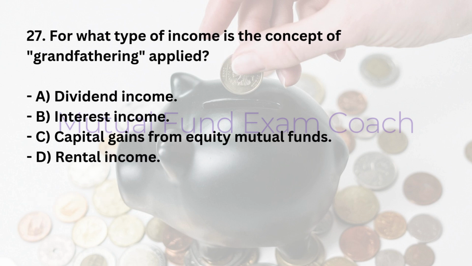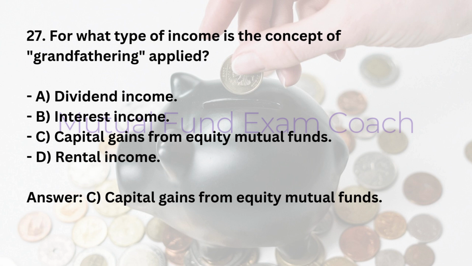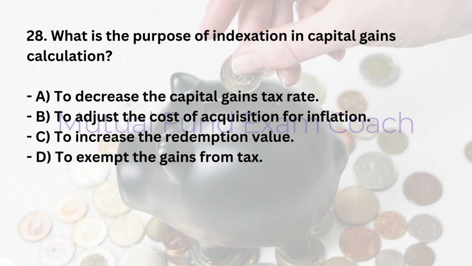27. For what type of income is the concept of net asset value grandfathering applied? A. Dividend income. B. Interest income. C. Capital gains from equity mutual funds. D. Rental income. Answer, C. Capital gains from equity mutual funds.